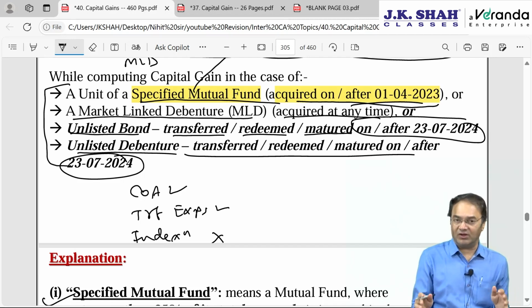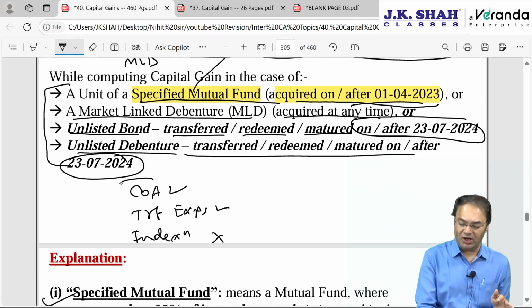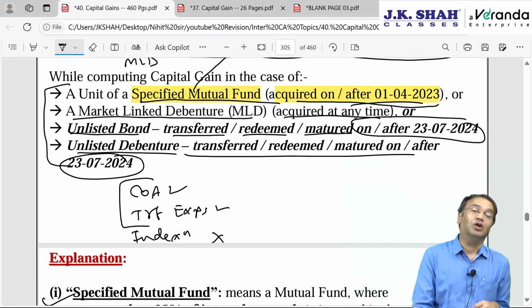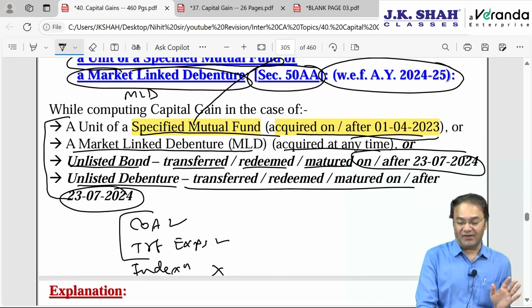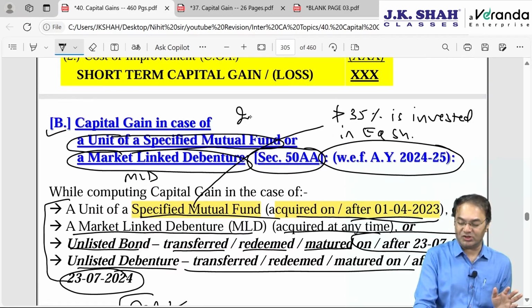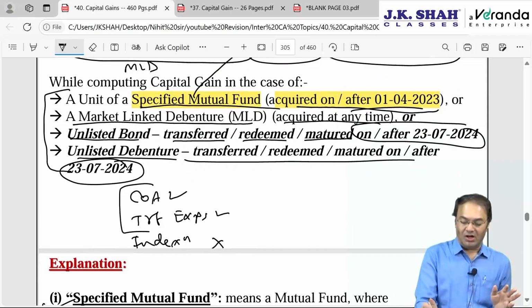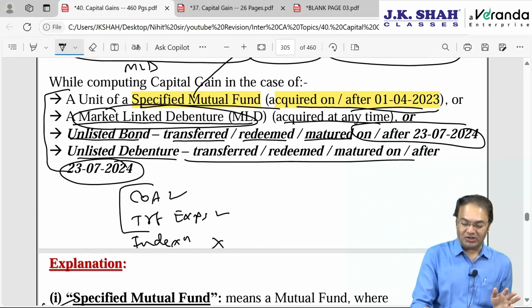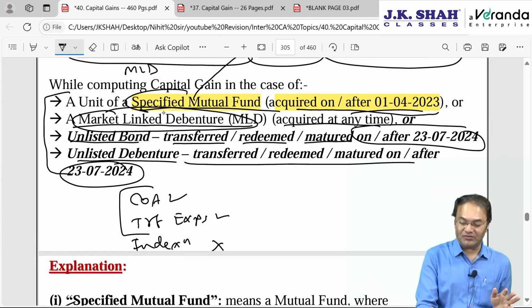Cost of acquisition will be equal to original actual cost of acquisition, but deduction will be allowed for these two items. No deduction for anything other than these two. Okay, these four assets you will have to remember. This is slightly an important section, especially market linked debenture definition and the definition of specified mutual fund.